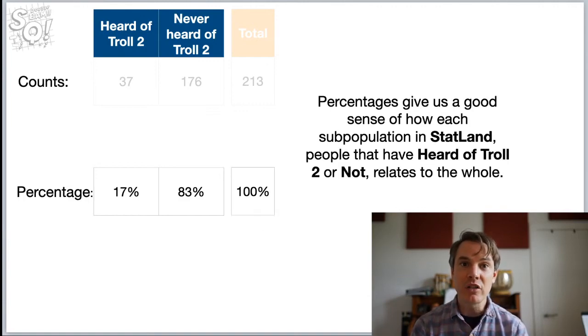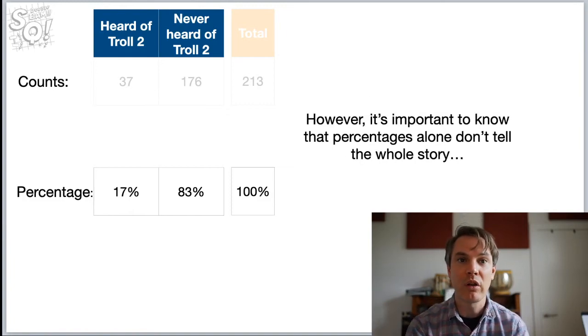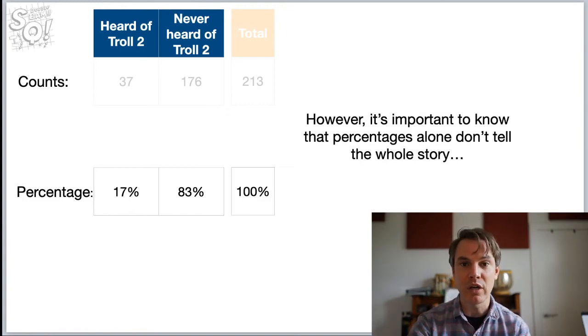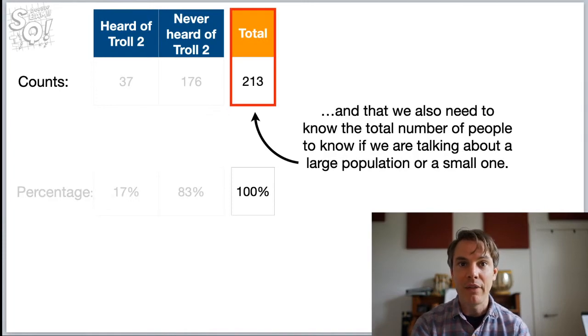Okay. Percentages give us a good sense of how each subpopulation in Statland, and by subpopulation I mean people that have heard of Troll 2 or not, relates to the whole. However, it's important to note that percentages alone don't tell the whole story, and that we also need to know the total number of people to know if we're talking about a large population or a small one. So it's nice to know the population size or the number of people we're talking about.